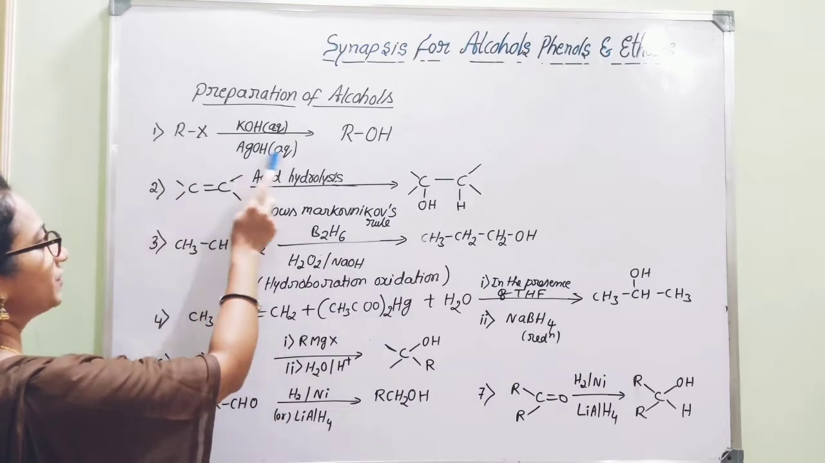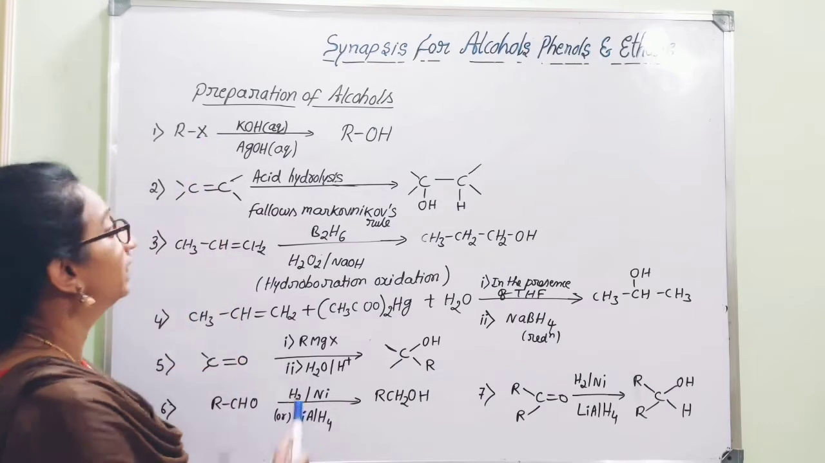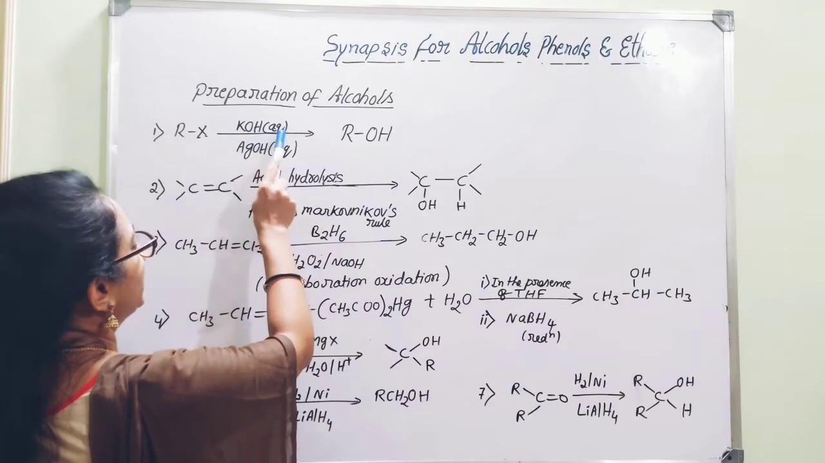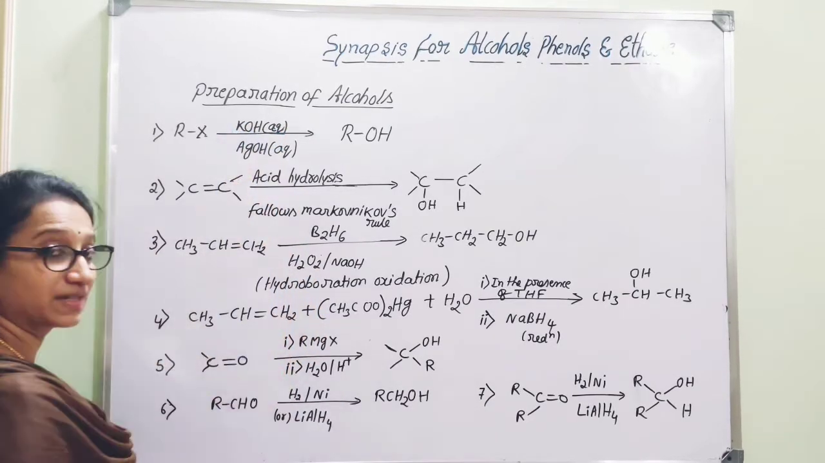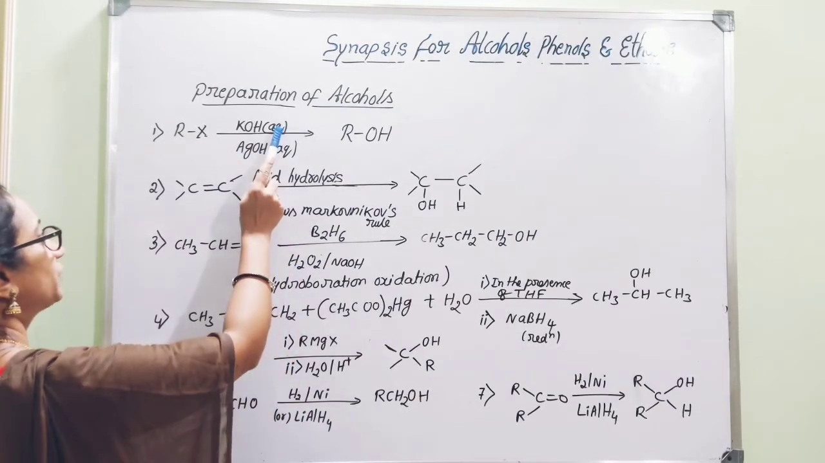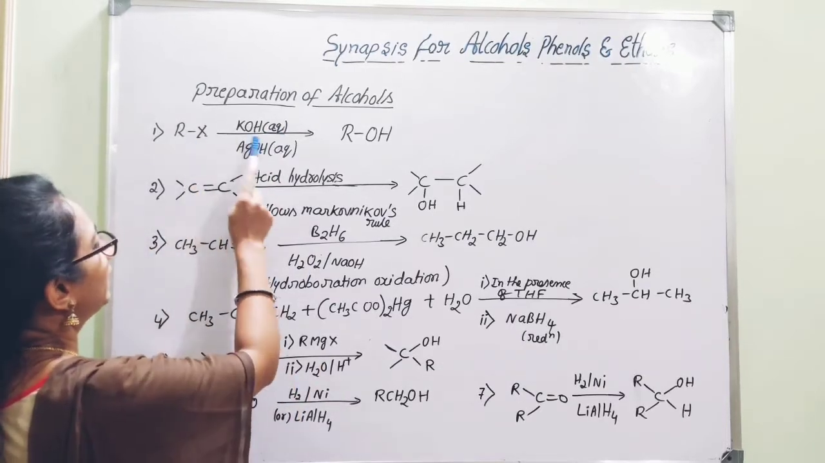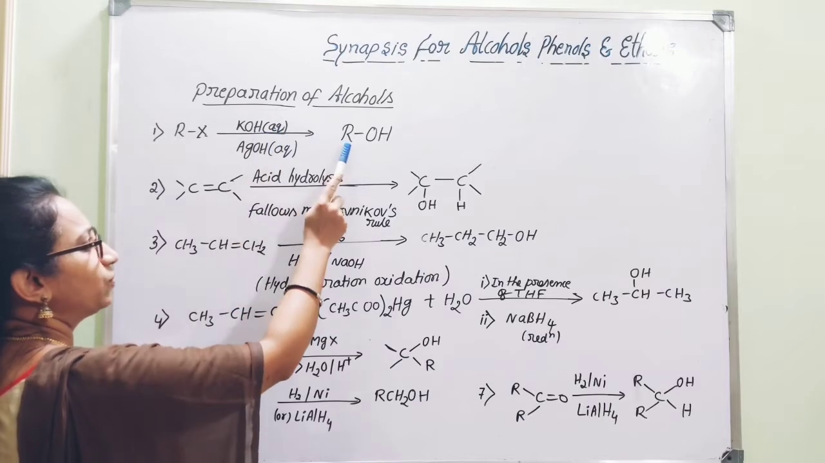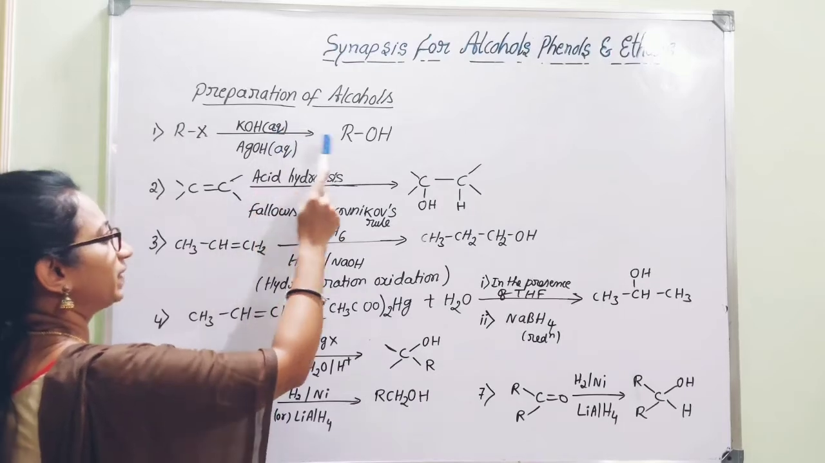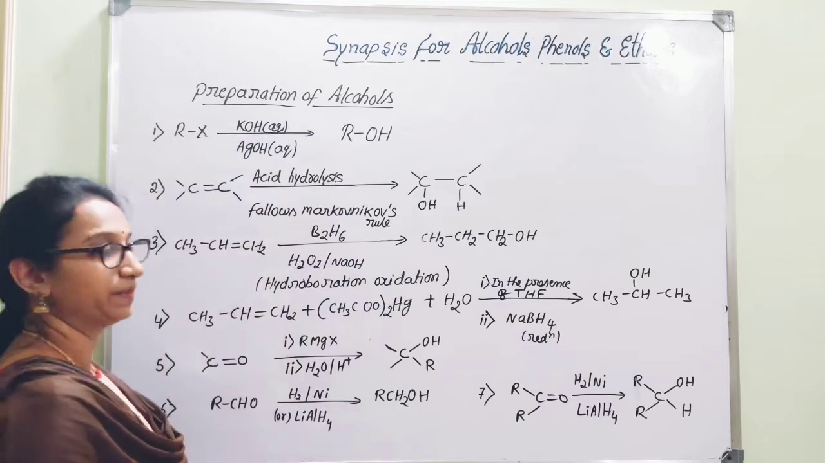So which is the first reaction I have given? RX, that is alkyl halide, on reaction with aqueous KOH, that is aqueous potassium hydroxide, or aqueous silver hydroxide. Here it is very important that you should use aqueous, not alcoholic. When alkyl halides are treated with aqueous KOH, what will you get? Alcohol. If alkyl halides are treated with aqueous KOH, you get alcohol. Got it? That is aqueous medium, you should remember.